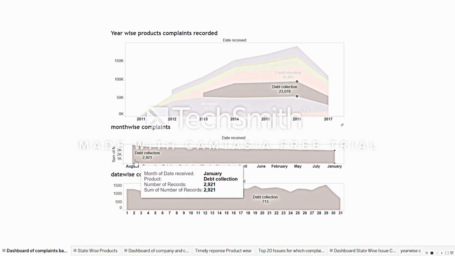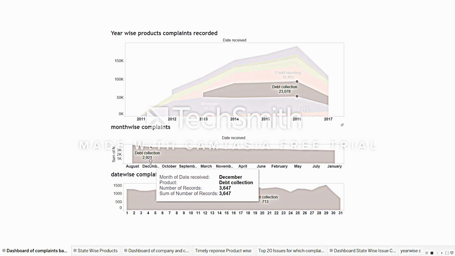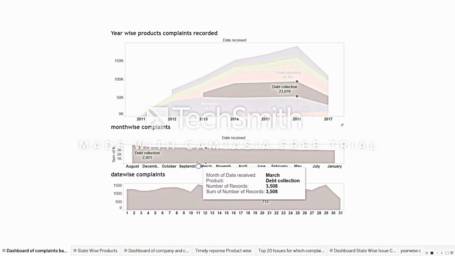Out of 40,300, we can see that in the month of August we got around 4,140 complaints for the same product. In December, 3,647 complaints were recorded for debt collection, and so on.